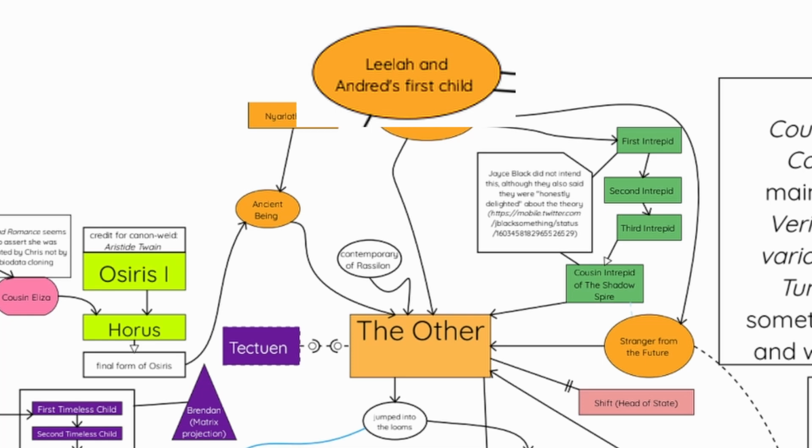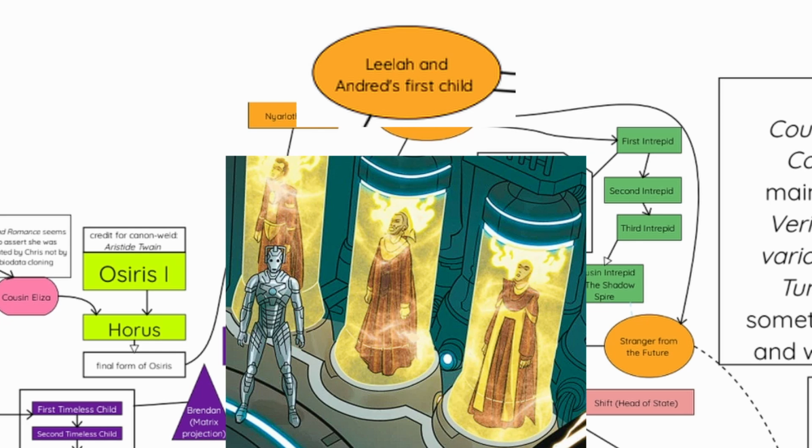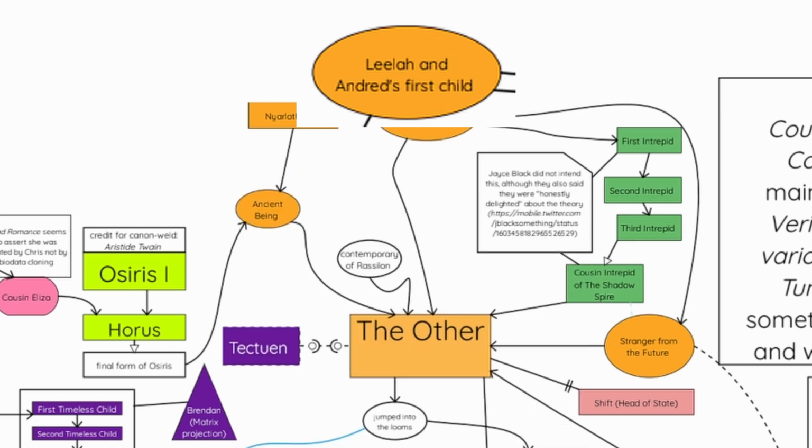Because Longbarrow was proposing that the Doctor was the third founder of the Time Lords, who was called the Other. So we had Rassilon, we had Omega, and then we also had the Other, who was supposed to be the Doctor at the time. The Other threw themselves into the loom and then became one of the House of Lungbarrow, eventually becoming the first Doctor. So that's the TLDR of that book.